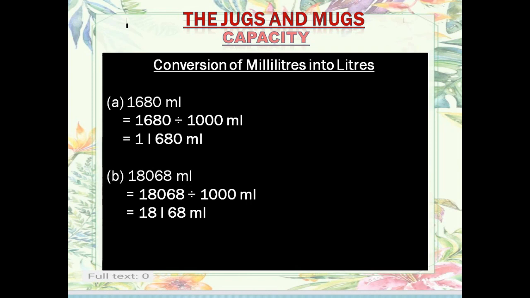So when we divide 1680 milliliter by 1000, we get 1 liter 680 milliliter. Then another question is there. 18,068 milliliter. Again we divide by 1000, and we get 18 liter and 68 milliliter.